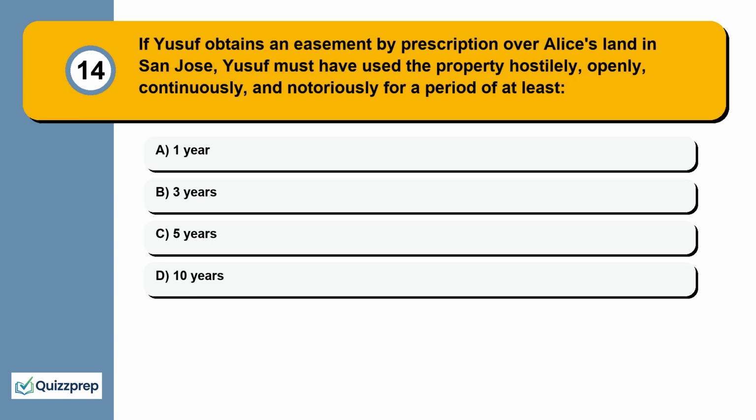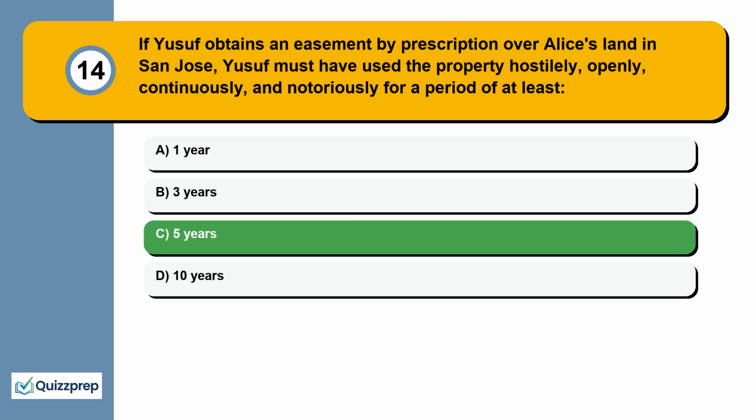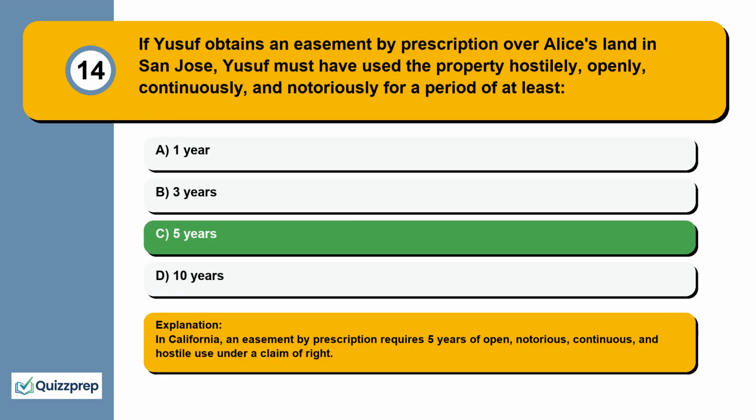Question 14. If Yusuf obtains an easement by prescription over Alice's land in San Jose, Yusuf must have used the property hostilely, openly, continuously, and notoriously for a period of at least 1 year, 3 years, 5 years, 10 years. In California, an easement by prescription requires 5 years of open, notorious, continuous, and hostile use under a claim of right.